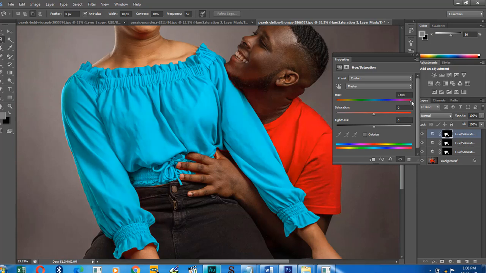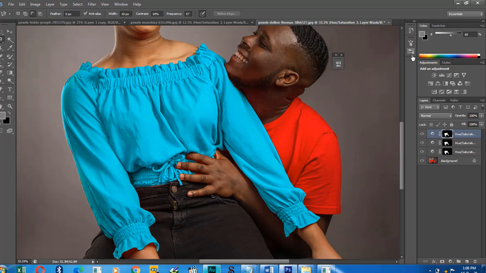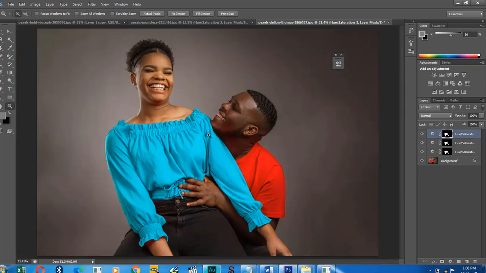So I think this color is okay. And that is that. So let's zoom out and take a look at the picture one more time. You can see here that it looks very nice. And I think they'll be very happy to post this on social media. You have two different dominant colors.